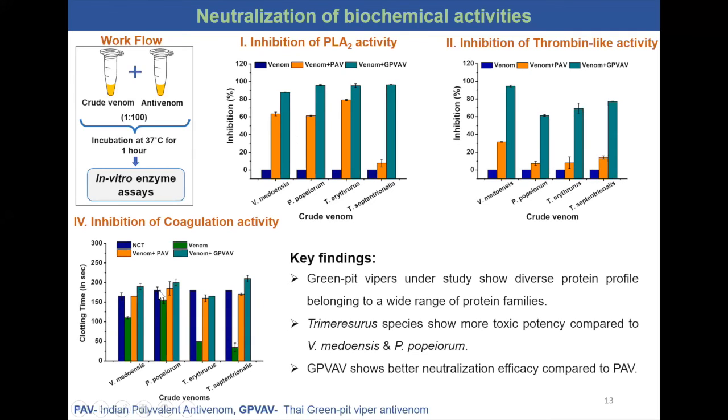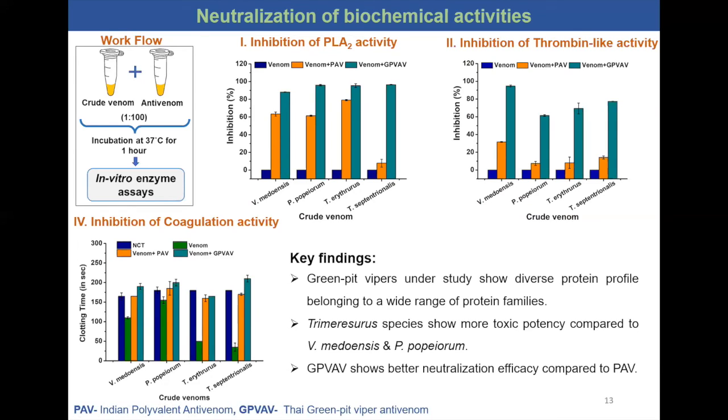Coagulation activity assay was performed, and it was observed that both the antivenoms did reverse the procoagulant nature of crude venom and increase the clotting time after incubation with venom. Again, similar results were also found when fibrinogenolytic activity was neutralized, and it shows Green Pit Viper antivenom to be more potent in neutralizing the toxicity of Green Pit Vipers than the Indian polyvalent antivenom, giving an idea of possible homology with venom toxins of Trimeresurus albolabris.